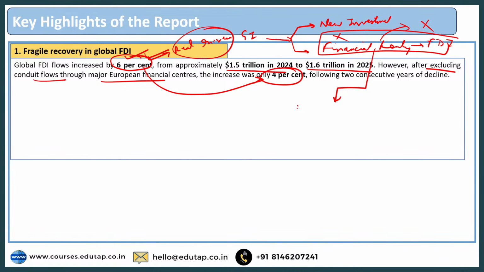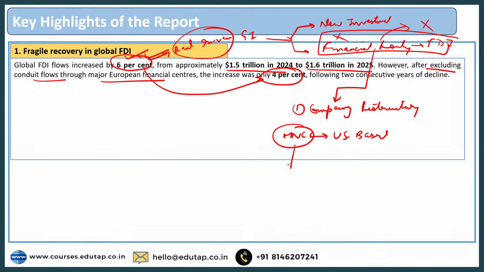For example, it can include company restructuring. What do I mean by company restructuring? Let us say there's a big MNC, a US based MNC. Now, this MNC has a subsidiary in India.